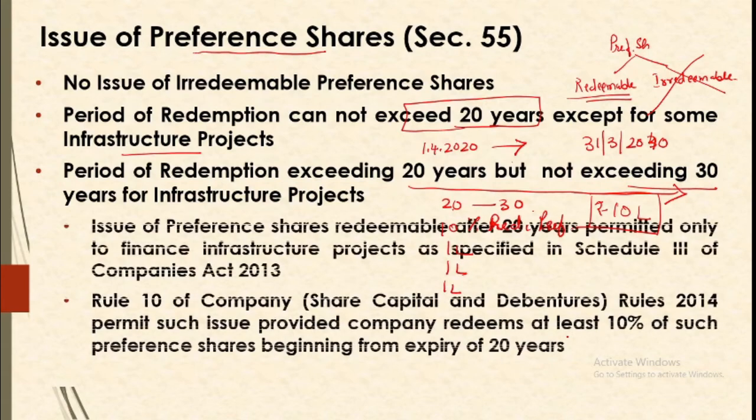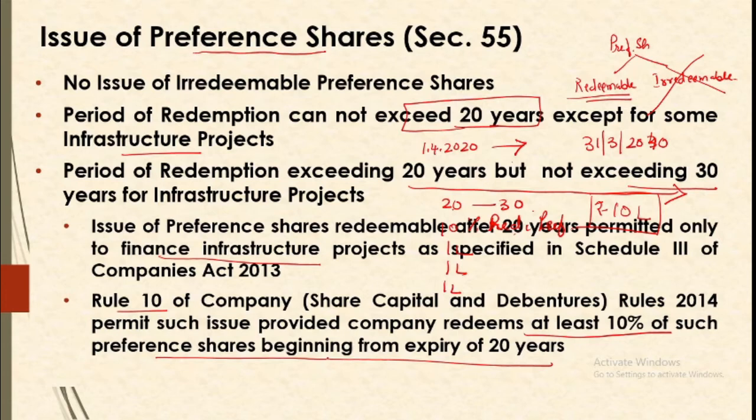Now, issue of preference shares after 20 years is permitted only to finance infrastructural projects, and Rule 10 of the company says that we are to redeem at least 10% of the preference shares beginning from the expiry of 20 years. So in no case can our preference shares which are issued right now be extended beyond 30 years in totality. From 20 years, we'll start redeeming the shares.